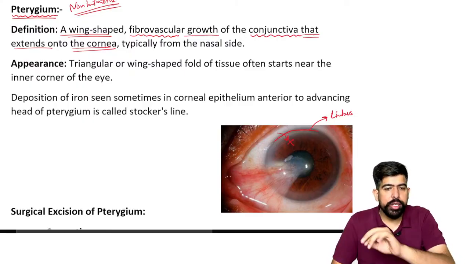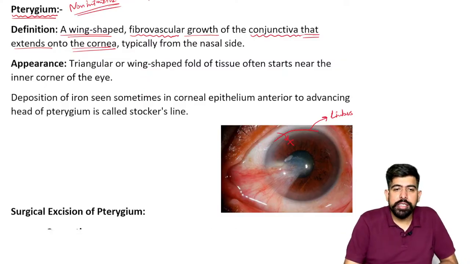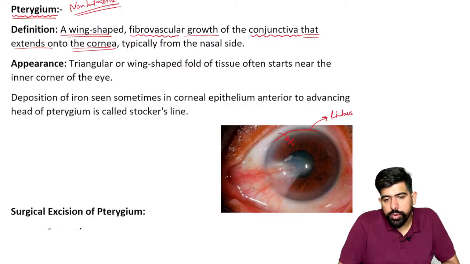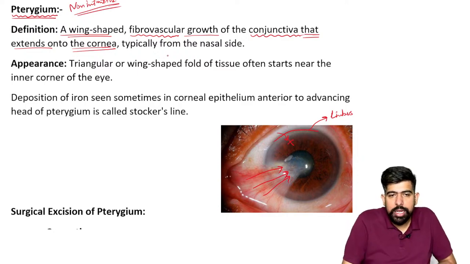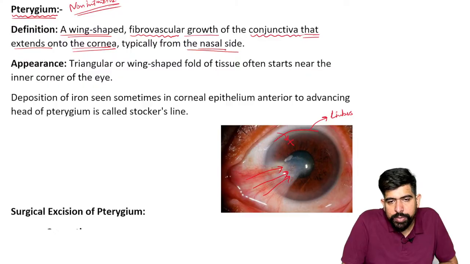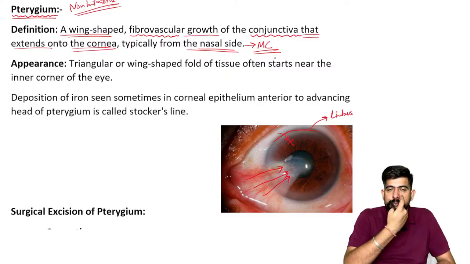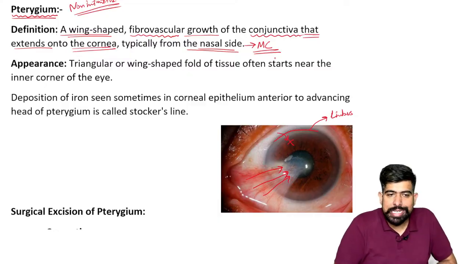Now, very good, moving forward. But what is happening in this disease, pterygium? The conjunctiva will overgrow, and this fibrovascular growth will cover the cornea. You can see this fibrovascular growth is crossing the limbus and covering the cornea. Typically it is from the nasal side. Please remember, most commonly it is from the nasal side. So the patient has this pterygium mostly from the nasal side, on the right eye and the left eye also, nasally.